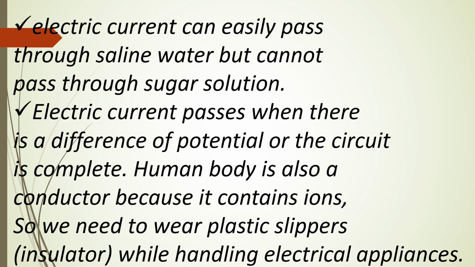When the salt solution is joined to a circuit, the electric current can easily pass because it is a strong electrolyte. On the other hand, sugar solution is a weak electrolyte, and no current passes through it.